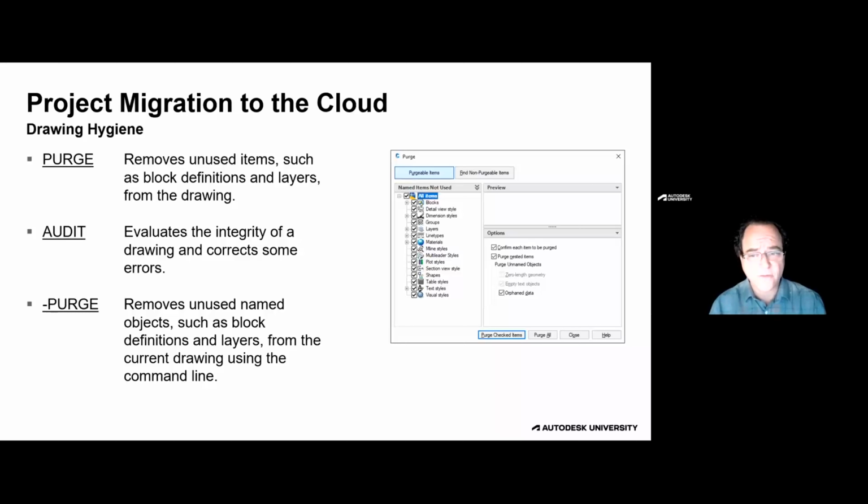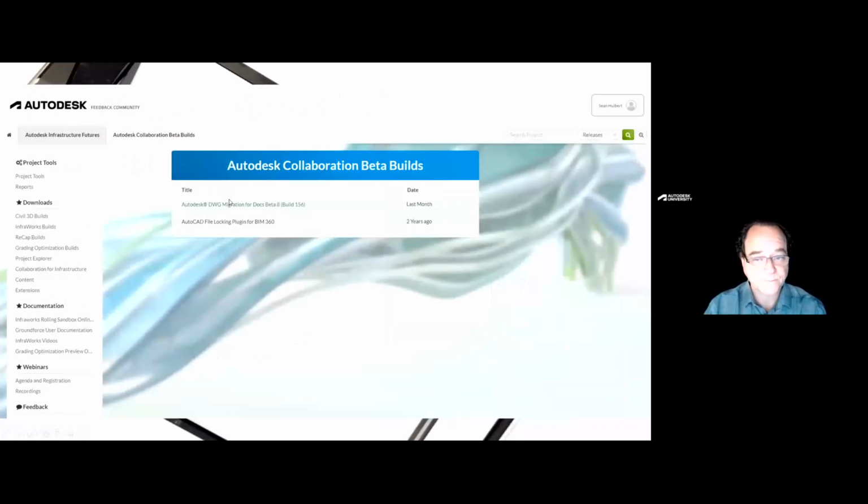Let's also purge those Civil 3D styles out of our drawings. If we're working on a surface as a surveyor, there is likely no reason for us to have pipe networks or pipe catalogs in our drawings. If we need them, we can bring them back through an import process. But let's make our drawings as lightweight as possible so we ensure success.